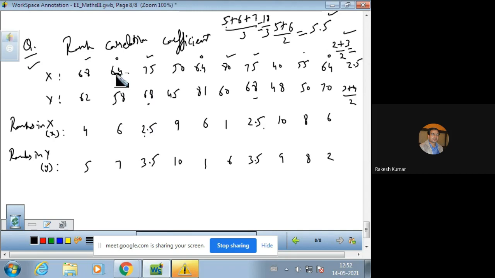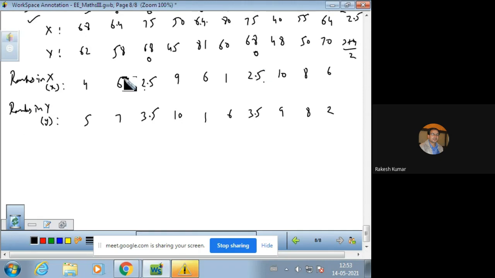Tied ranks were there in the case of 64, 64, 64, and tied ranks were also there in the case of 68, 68, and also in the case of 75 and 75. So for the tied ranks we have used the average formula. Now these are the ranks in X and ranks in Y. Now you can calculate the difference of the ranks, that will be X minus Y. Then we need D square.